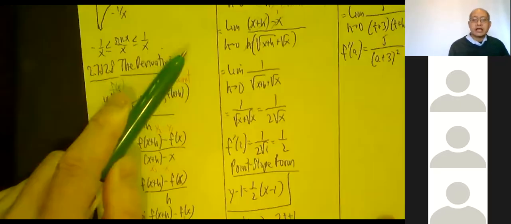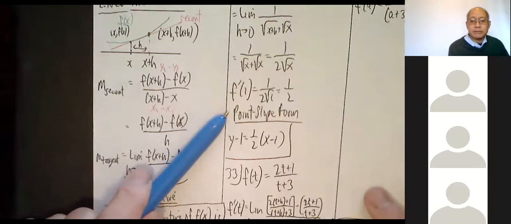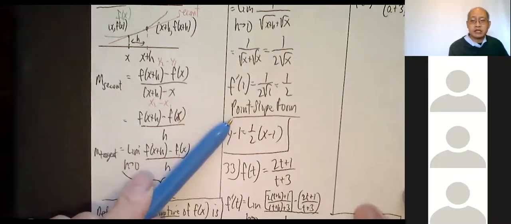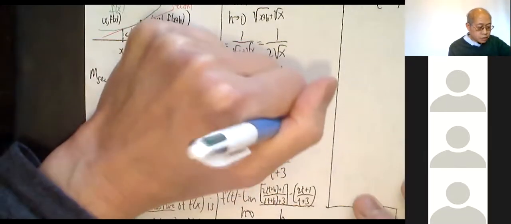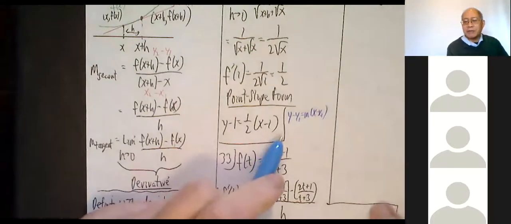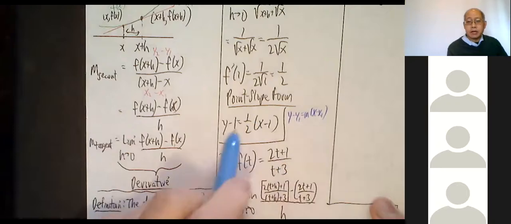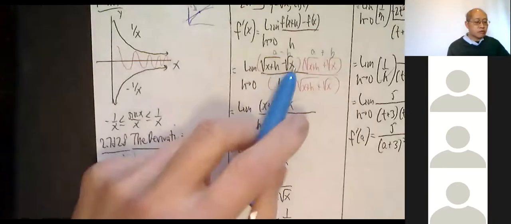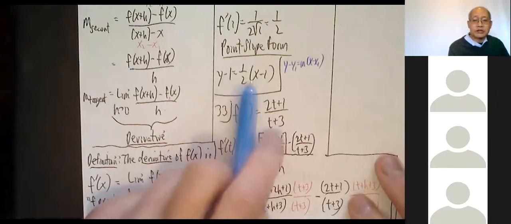Okay, now it asks for the equation of the tangent line. We will always just go right to the point slope form and then stop. Point slope form: y minus y1 equals m times x minus x1. I want you to leave your answer in that form from now on. Some of you have kind of gotten by without it. Sorry, you can't get by with it anymore. You must write your answer like this. So y minus y1, where x1, y1 is (1, 1), equals 1/2 times (x minus 1). Stop. You may now leave your answer like that.